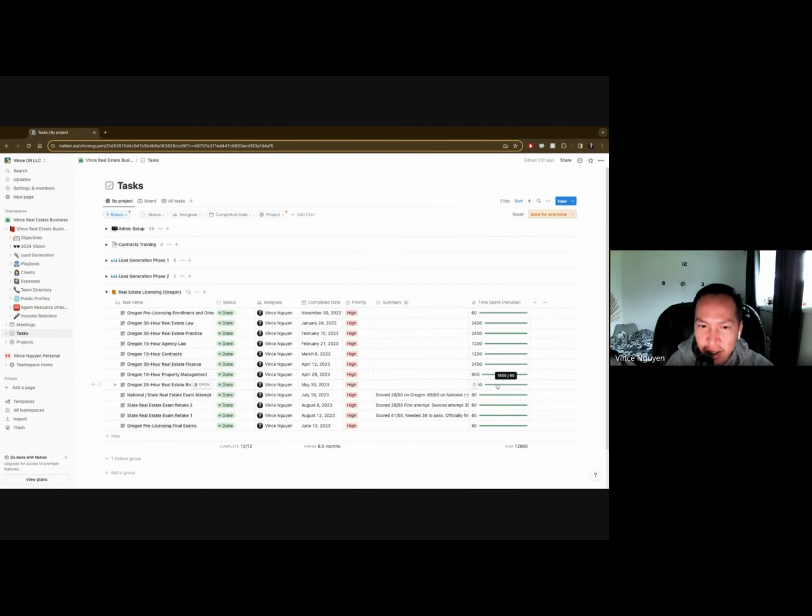It's all up to you, but this is the bare minimum you'd spend. Then I track the exams, and I had to do some retakes. So yeah, just tracking that.